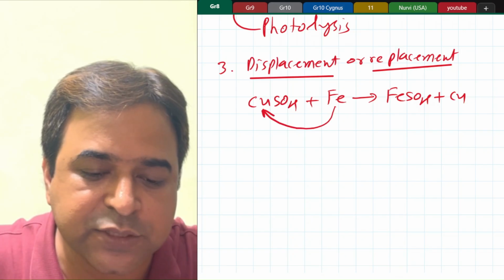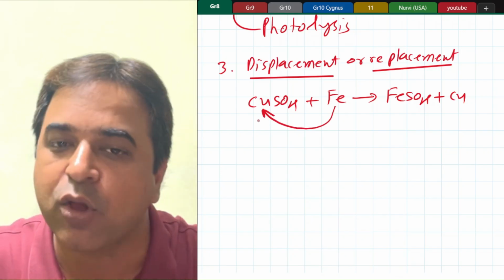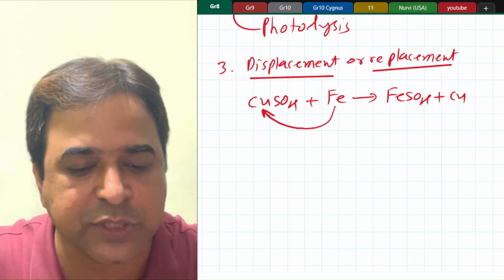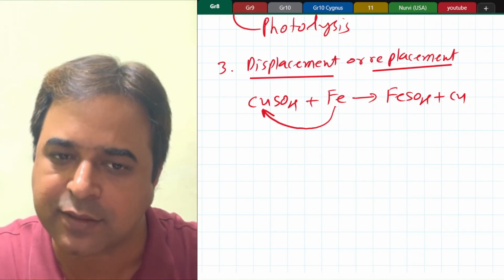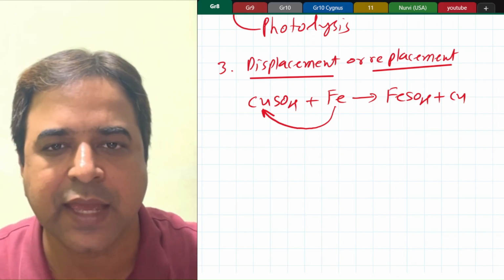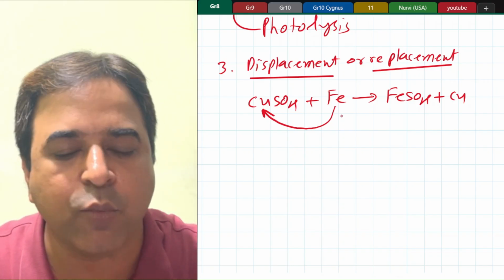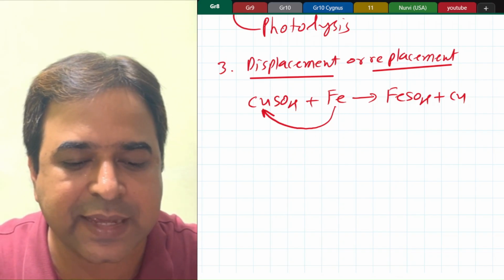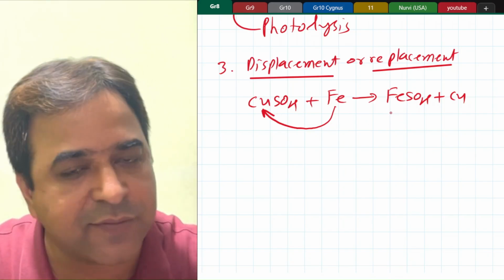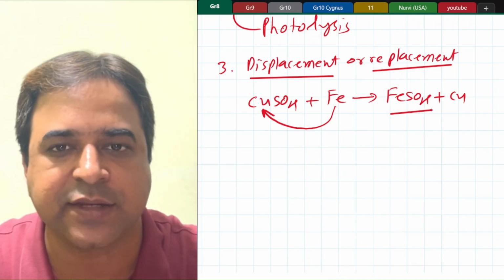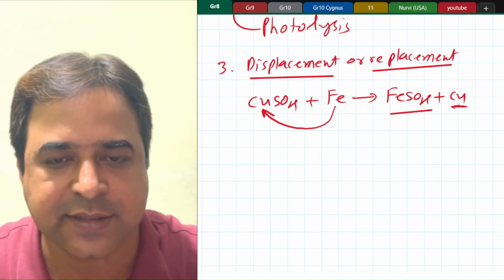In this reaction, what we can understand is that iron is more reactive. So which one is it going to displace or replace? Copper, because in the reactivity series you know that copper comes lower than iron. So iron being more reactive will replace copper from copper sulfate, and it will form iron sulfate. And copper is here.